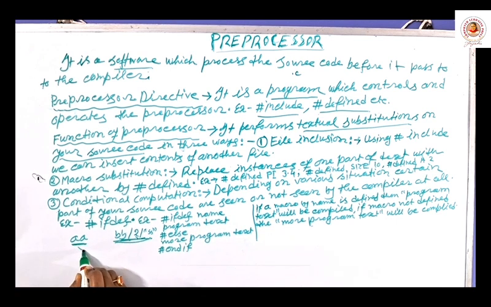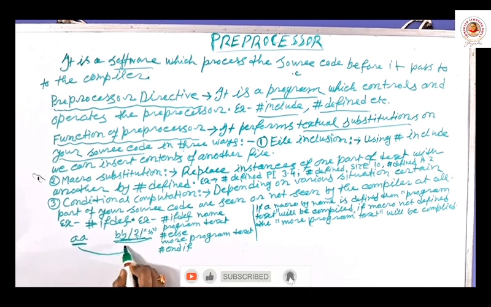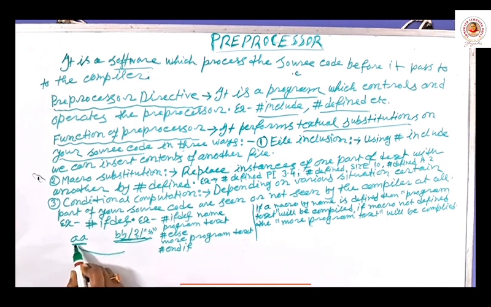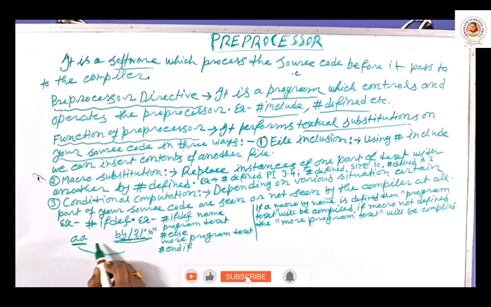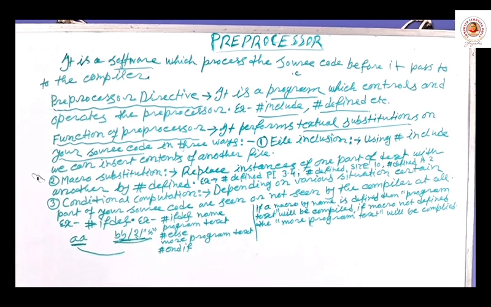In any part of your program, when you find AA, then internally the compiler will replace AA with BB or 2 or any other value. So this is called textual substitution.